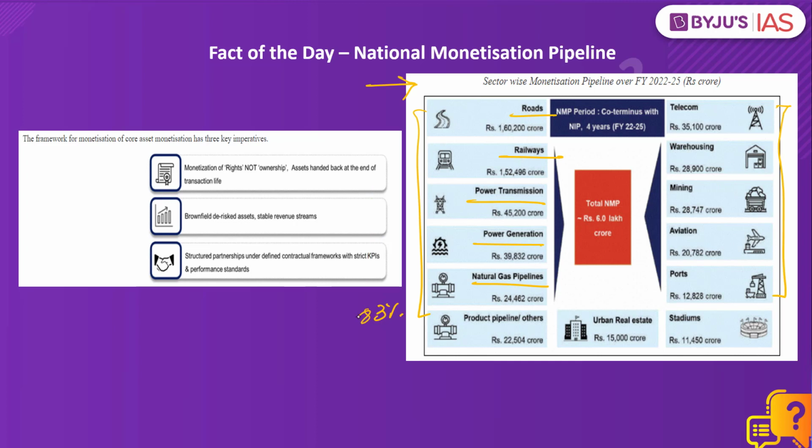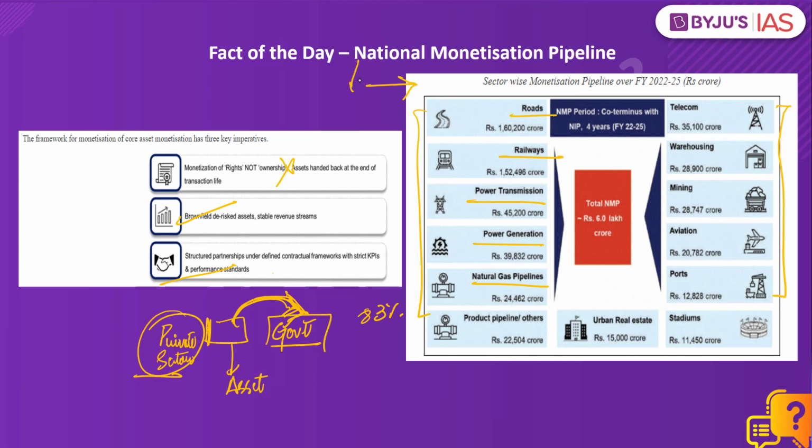There are 3 important things to be noted here. Number 1, the asset monetization will be through monetization of rights and not the ownership. That is, at the end of the transaction life, these assets will be handed back to the government, and the government does not lose ownership of the asset. Number 2, only the brownfield assets are considered for asset monetization. Number 3, this kind of asset monetization will have structured partnerships with defined contractual frameworks. So under this, private firms can invest in projects for a fixed return, and operate and develop the assets before transferring them back to the government agency.